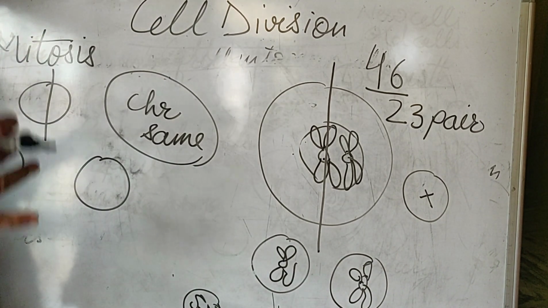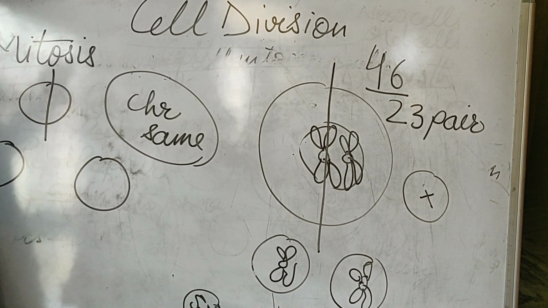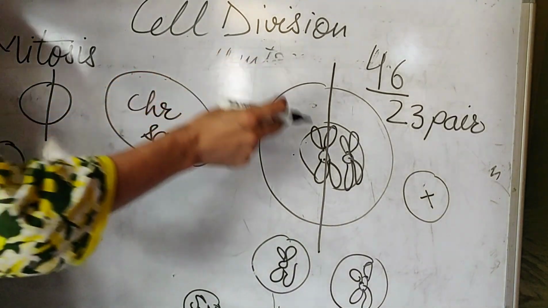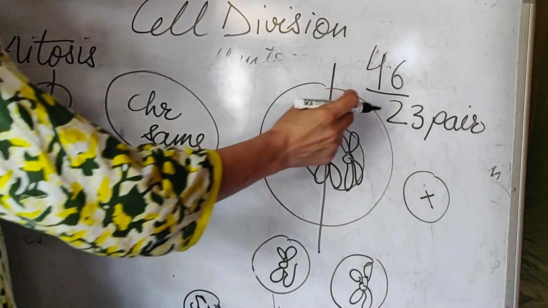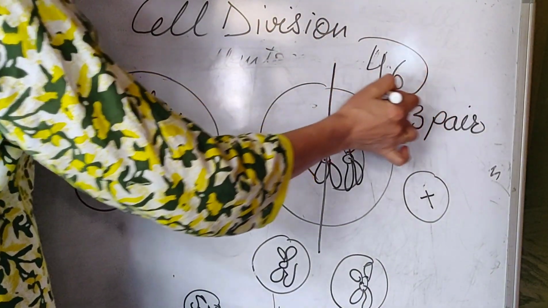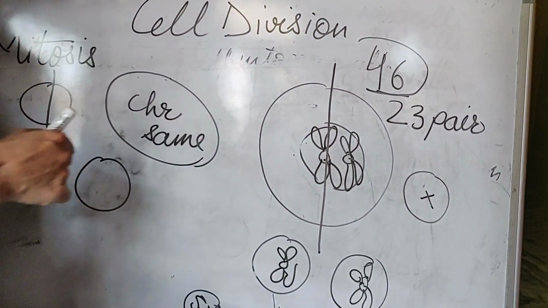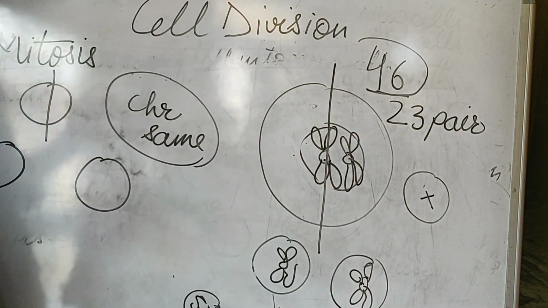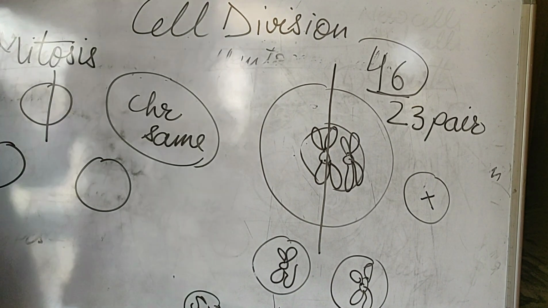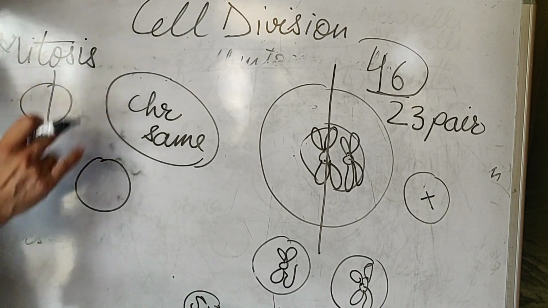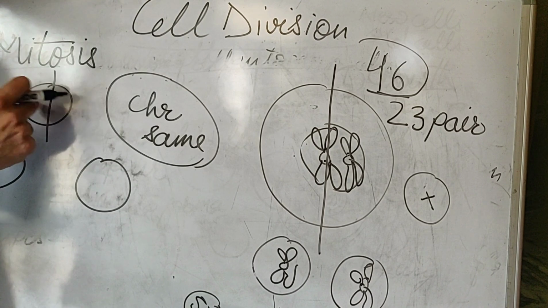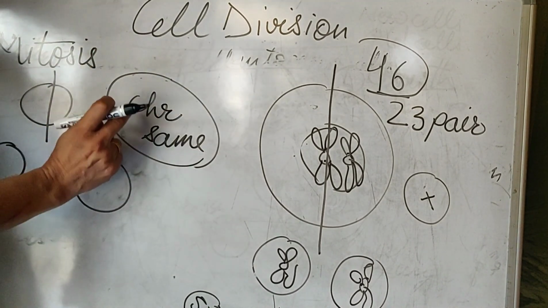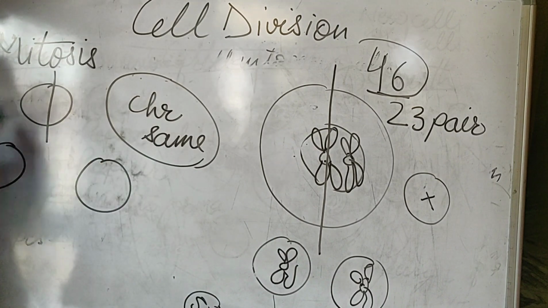No. Many more generations have passed, and if you compare the number of chromosomes from those generations to your generation, they were also having 46 and you are also having 46. There is not a single alteration in the number of chromosomes in your body. So this is what we are to study. The cell is dividing into two, but it is a magic that the chromosomes remain the same.